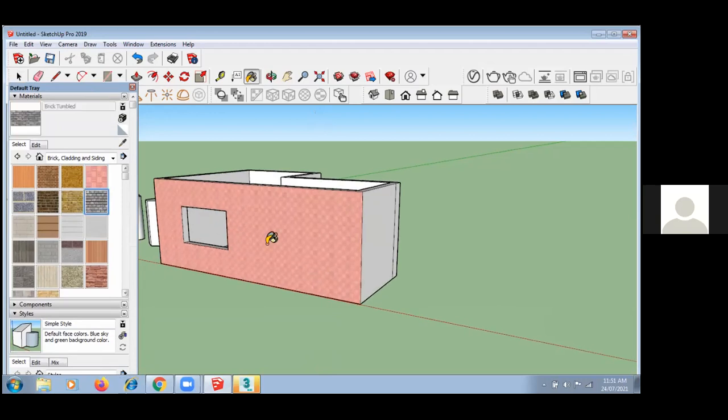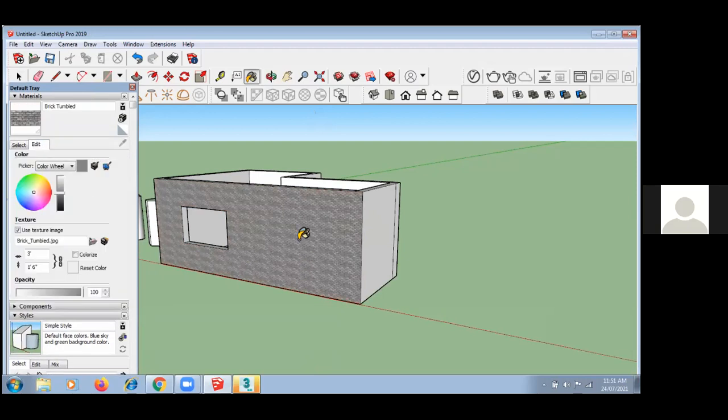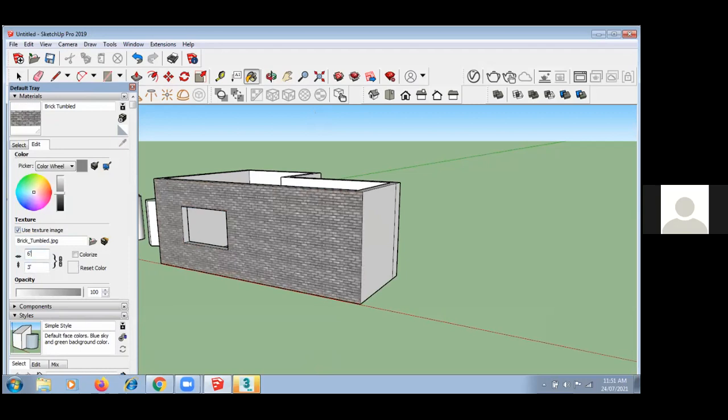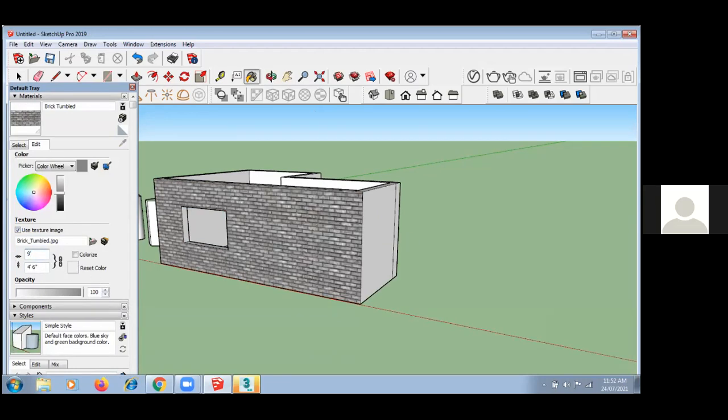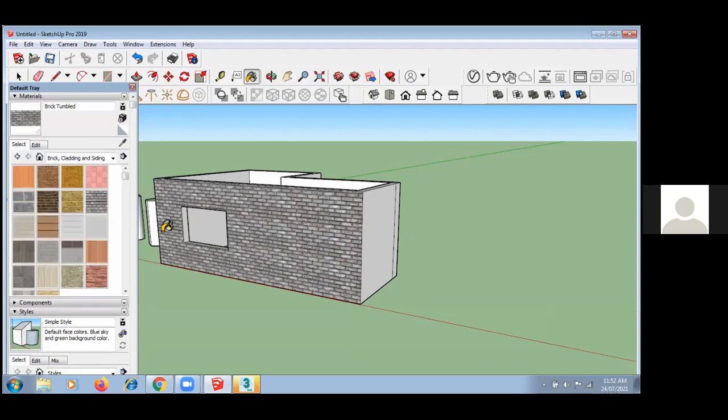Even in games, you have this kind of things, right? Here you can change the size of the material also. Suppose I want 6 feet. Can you see this? I can increase the size of my material also, 9 feet. So it is very simple to apply material as well as easy to edit or modify, right? Any question so far, sir?